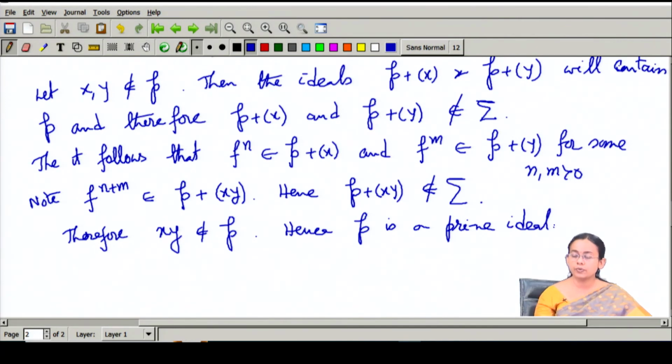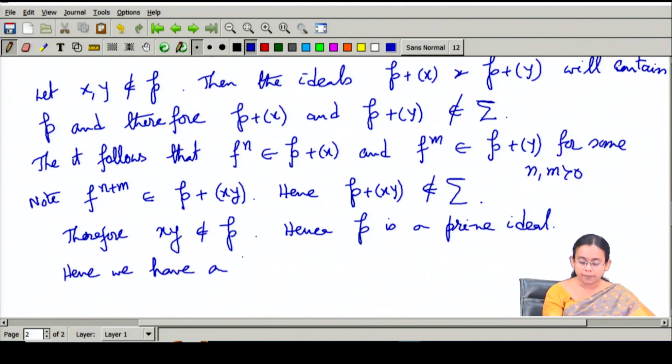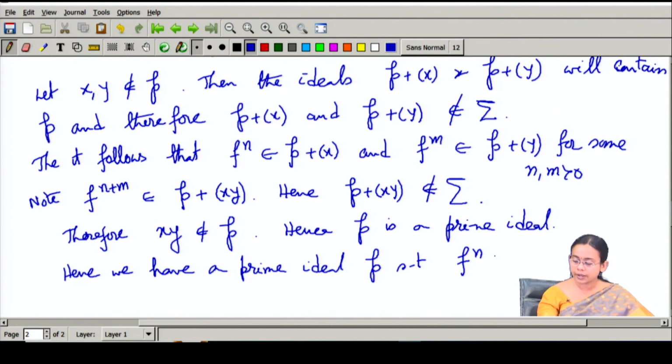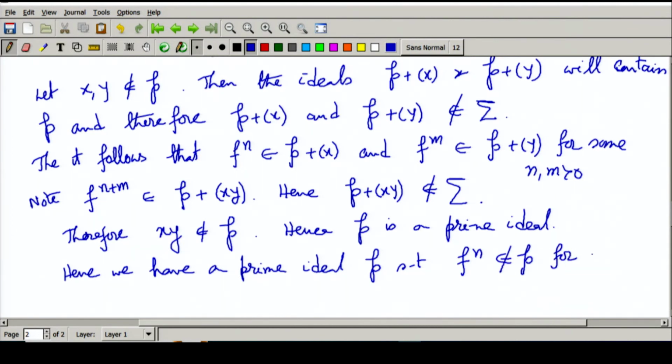So we have proved that the maximal element of this set sigma is a prime ideal, and hence we have a prime ideal P such that f to the power n doesn't belong to P for all n positive.